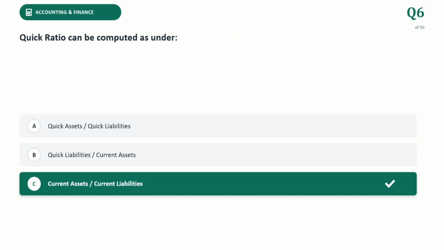Which ratio can be computed as under? The correct answer is current assets divided by current liabilities. Quick assets, also called liquid assets, are near cash resources like cash, marketable securities, accounts receivable. They exclude slow moving items like inventory.